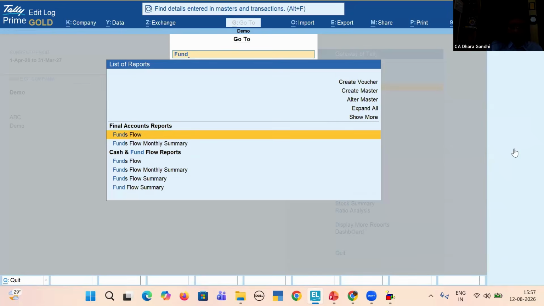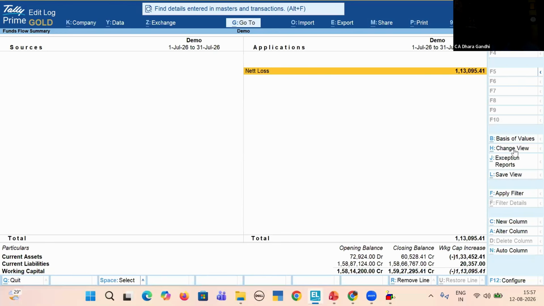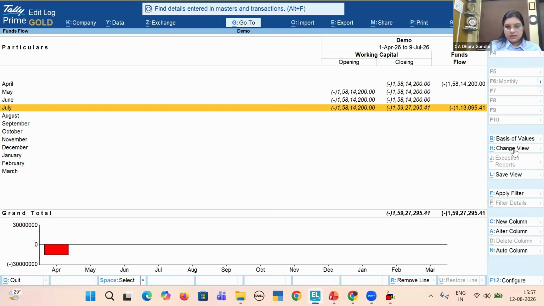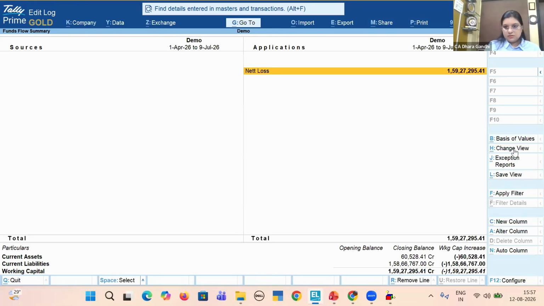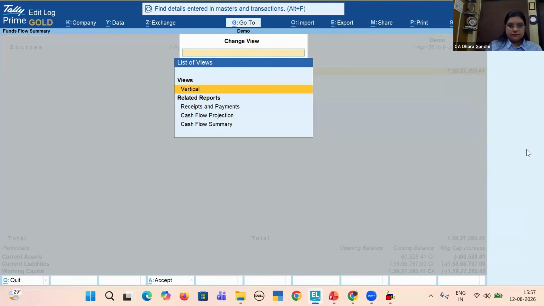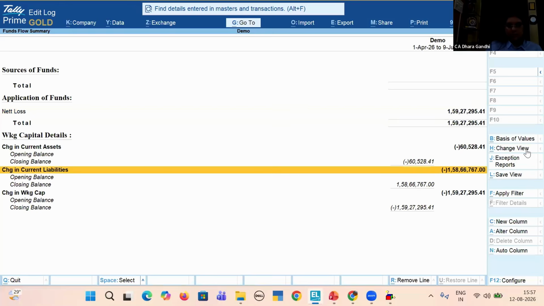You have monthly summary. Get fund flow report. You get monthly. You want to see in vertical format, you can see in vertical format. So this is just dummy data. There are not many entries in here. So if you run through this report in your Tally, you'll be able to see the entire source of fund and application of fund. So we use these reports in providing MIS.